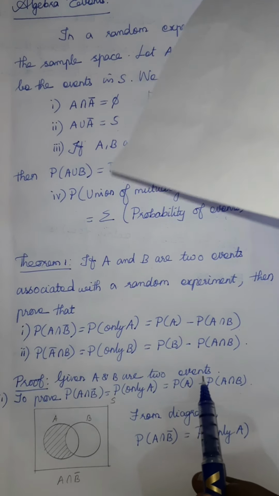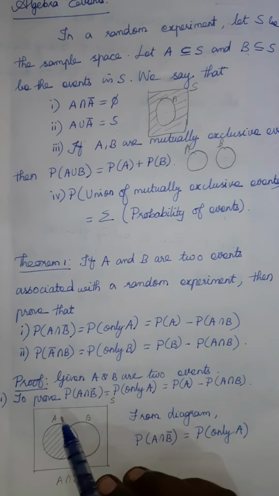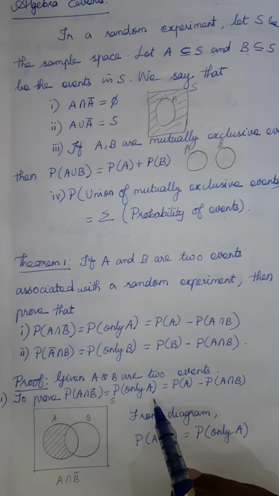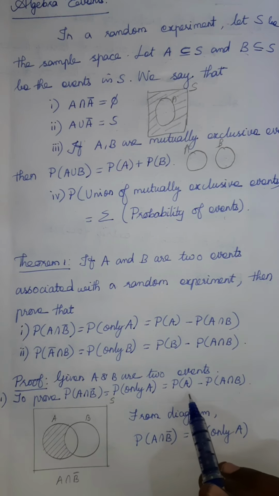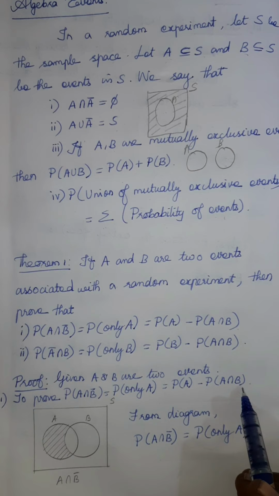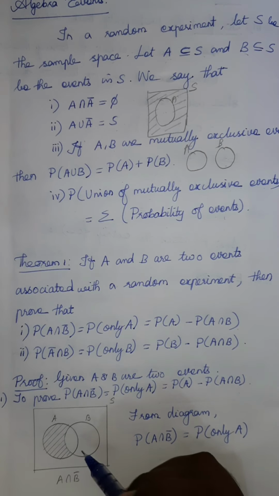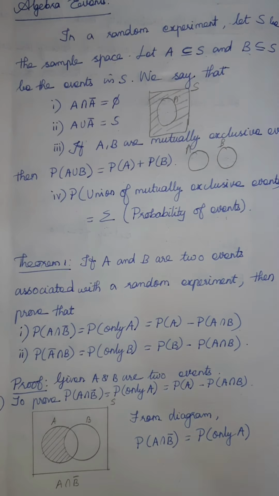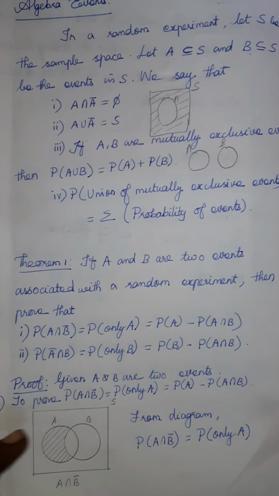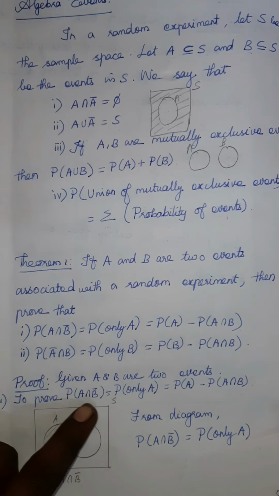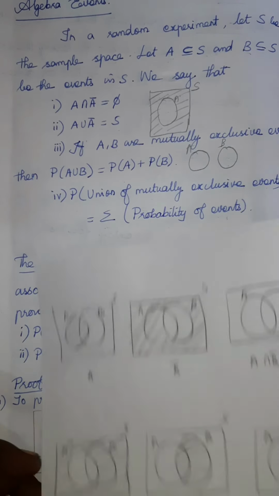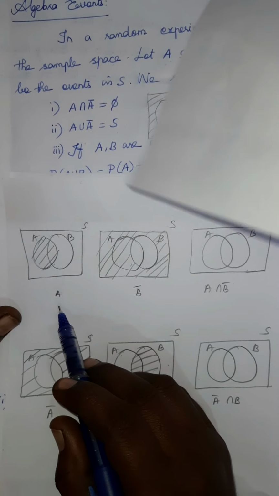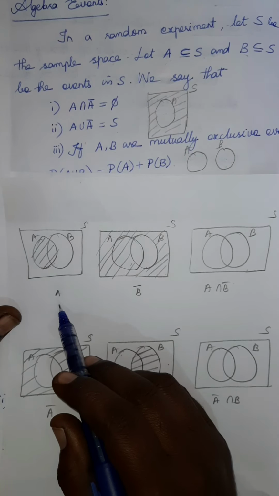Given A and B are two events. Then we need to prove the first one: probability of A intersection B bar is equal to probability of only A, which is equal to probability of A minus probability of A intersection B. From the diagram itself you can understand this. You know the Venn diagram, how to draw the A set and how to draw the B bar. I am going to explain with this paper, but if you need, you can draw and understand.